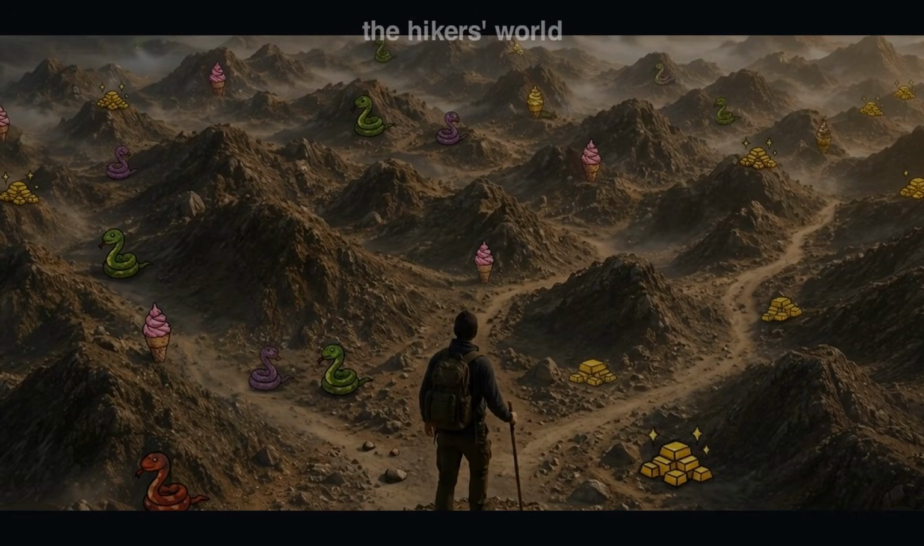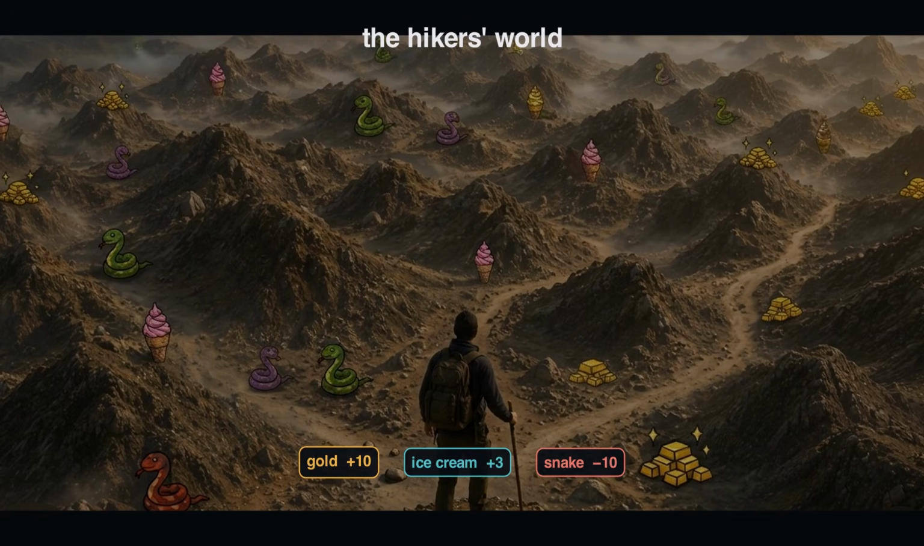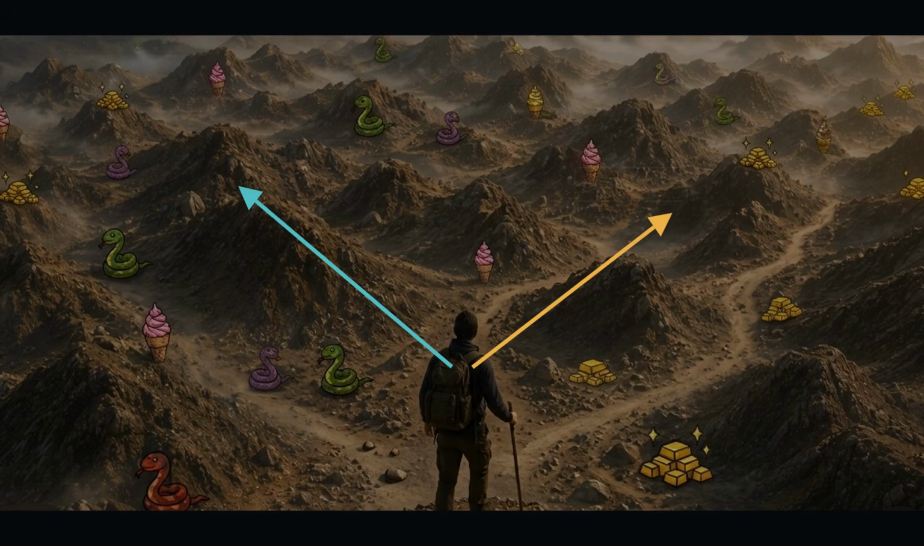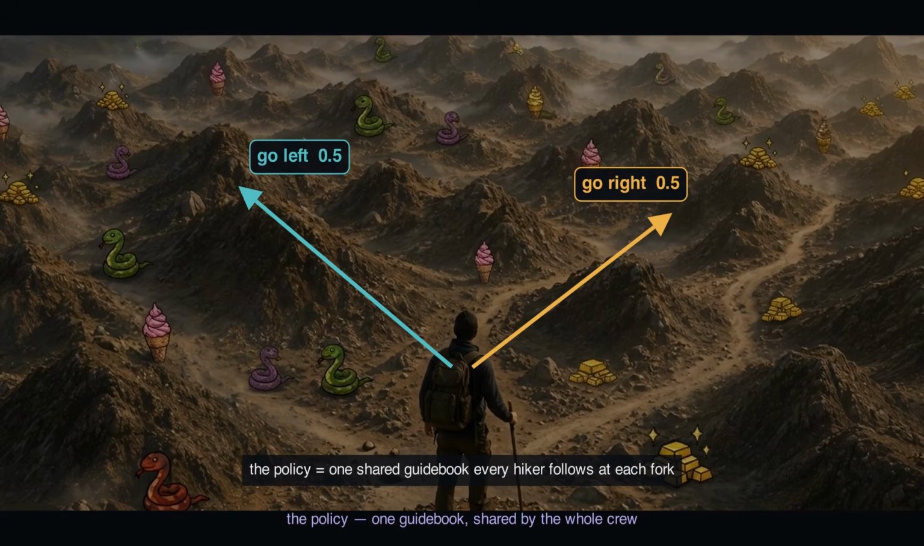Meet our hikers. We send a whole crew out across these mountains. Gold is the real prize, snakes to steer clear of, and a bit of ice cream for a treat. And every trip, they're scattered somewhere new. We hand every hiker the same guidebook. At each fork, which way to lean and with what chance. That one shared guidebook is the policy. Right now, every fork is a coin flip, 50-50.